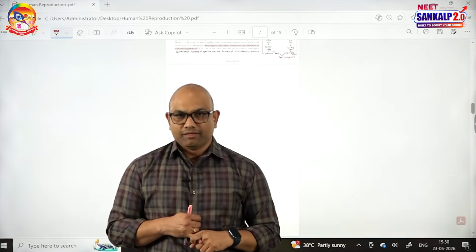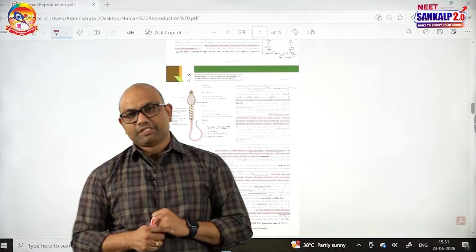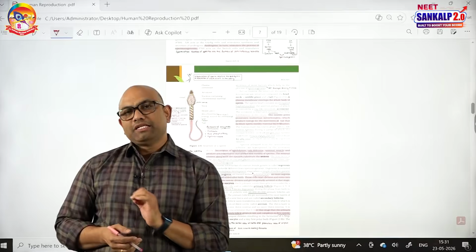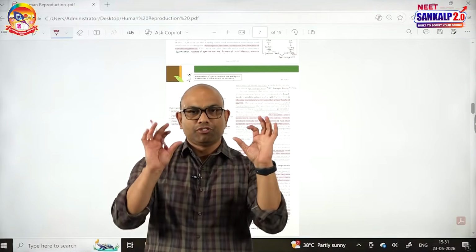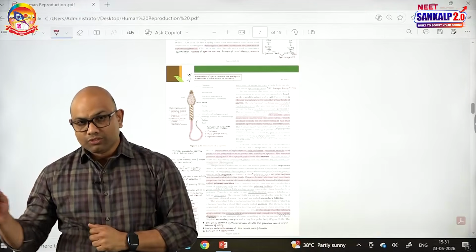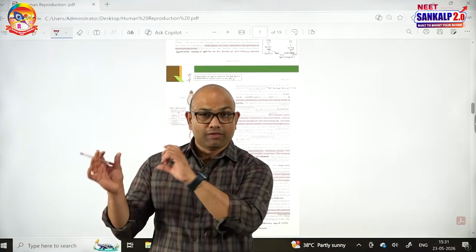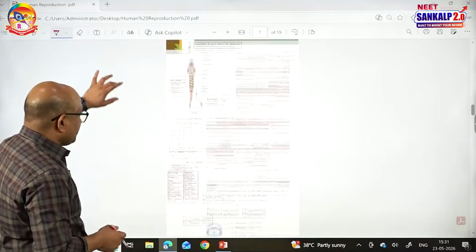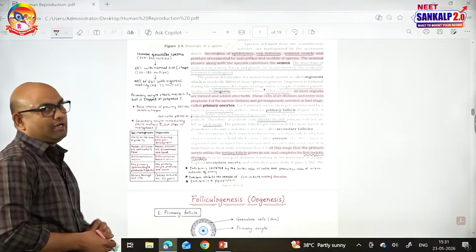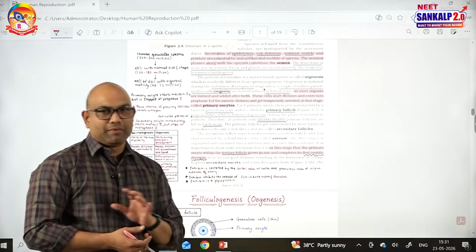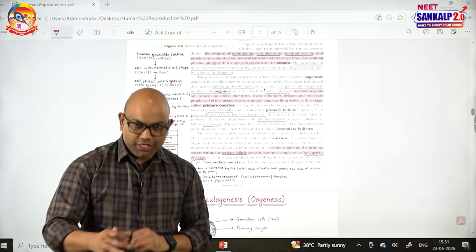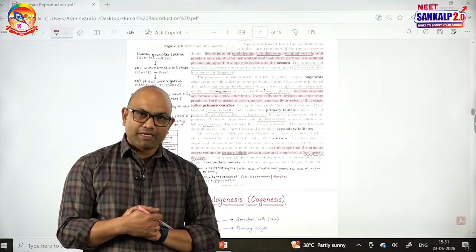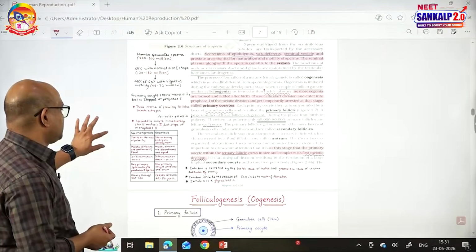Spermatogenesis starts from puberty, but oogenesis from fetal life. That is the first difference. Second difference, in spermatogenesis, one primary spermatocyte produces two secondary spermatocytes which are equal. But in oogenesis, one primary oocyte produces two unequal cells, the secondary oocyte and the first polar body. Next, the meiosis is also unequal in oogenesis, but equal in spermatogenesis. There is no differentiation in oogenesis, but differentiation occurs in the conversion of spermatid to sperm in spermatogenesis.